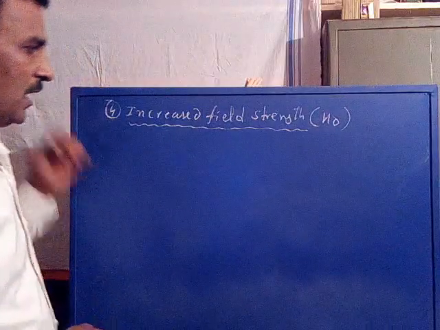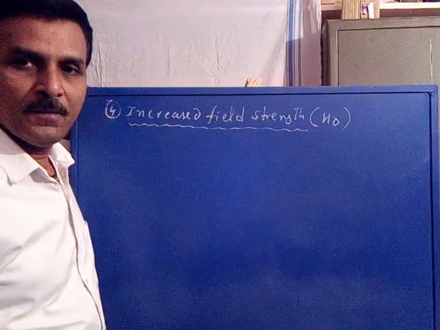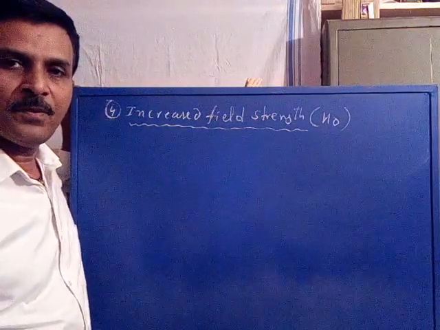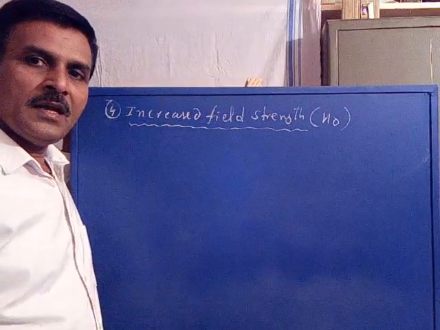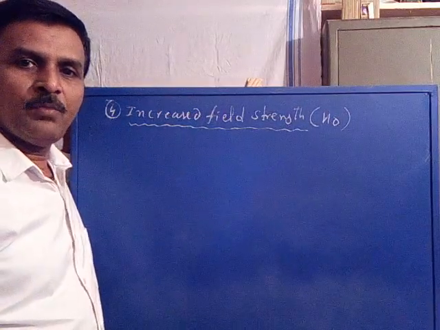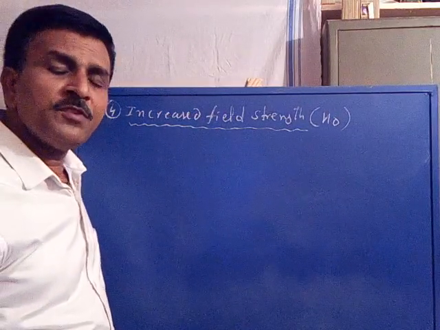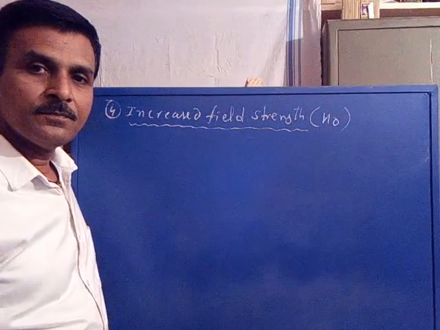Let us discuss its principle. What is the exact principle involved when we increase the field strength of application to spinning nuclei? How does it become simplified? Is it clear?